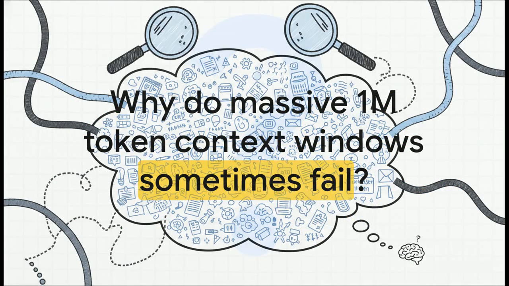You've seen the headlines, right? 1 million token context window? It sounds amazing, like the final frontier. But if you've ever actually tried to stuff a huge document into a model and gotten a completely bizarre answer, you know there's more to the story. So what's the deal? What's really happening under the hood?